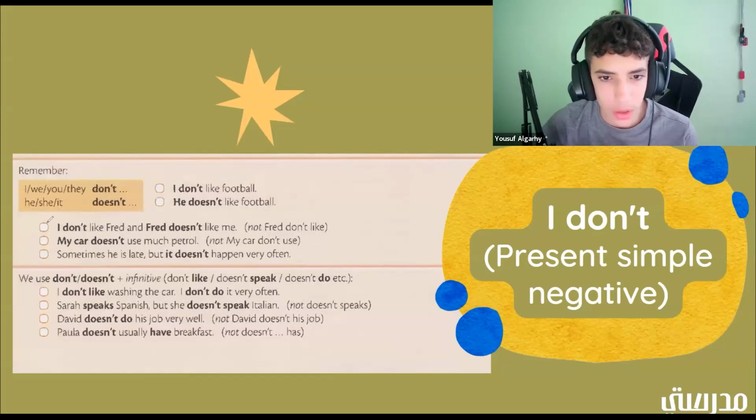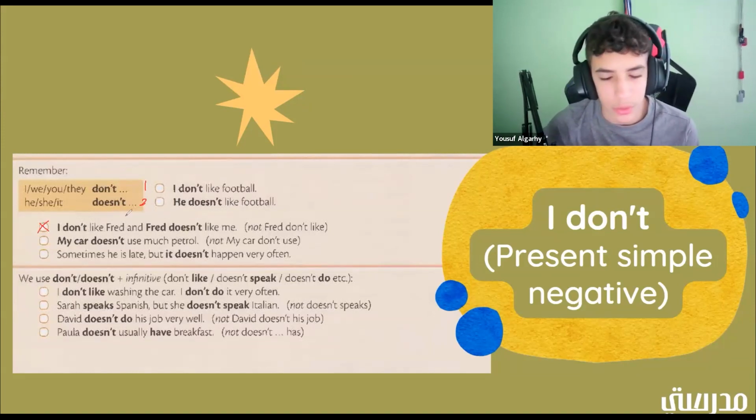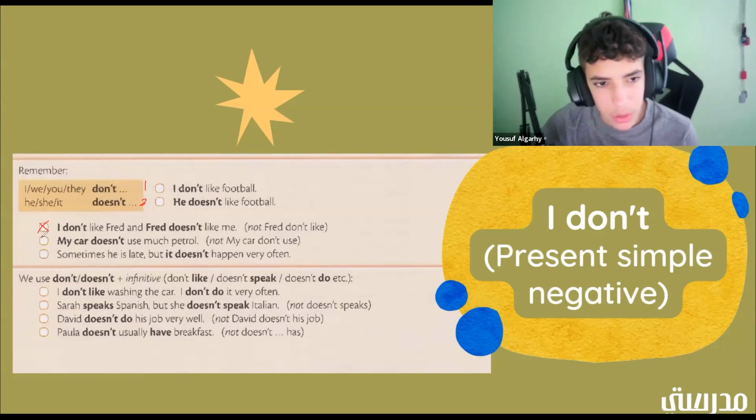Okay, so let me ask you guys a question. So I don't like Fred and Fred doesn't like me. All right, so if we have a don't, would it be this group or this group? Would it be 1 or 2? All right, it would be 1. I don't, because that's here. All right, my car doesn't use much petrol. Is that 1 or 2? That one is 2. Good job.